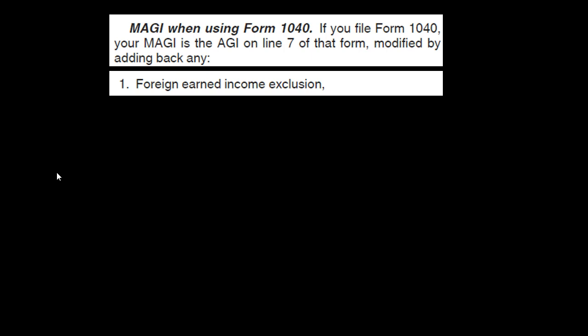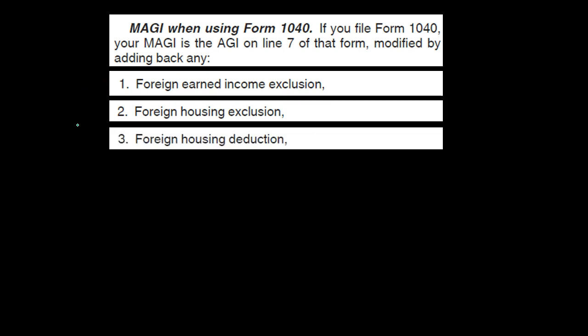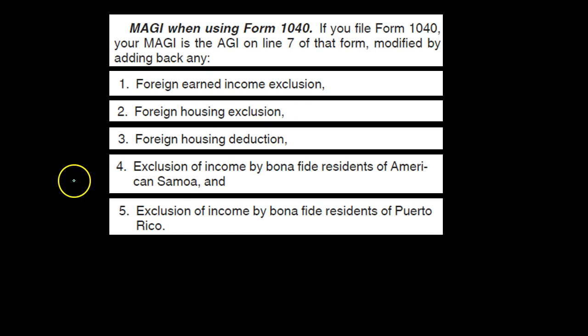But if any of these apply, we have to add them back, including number 1, foreign earned income exclusion; number 2, foreign housing exclusion; number 3, foreign housing deduction; number 4, exclusion of income by bona fide residents of American Samoa; and number 5, exclusion of income by bona fide residents of Puerto Rico.